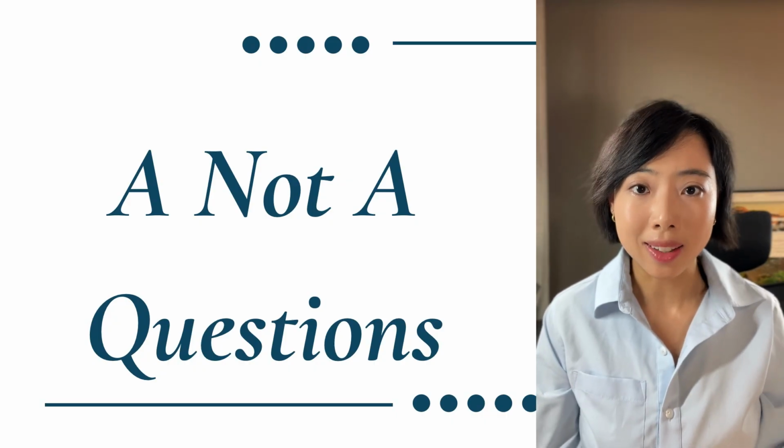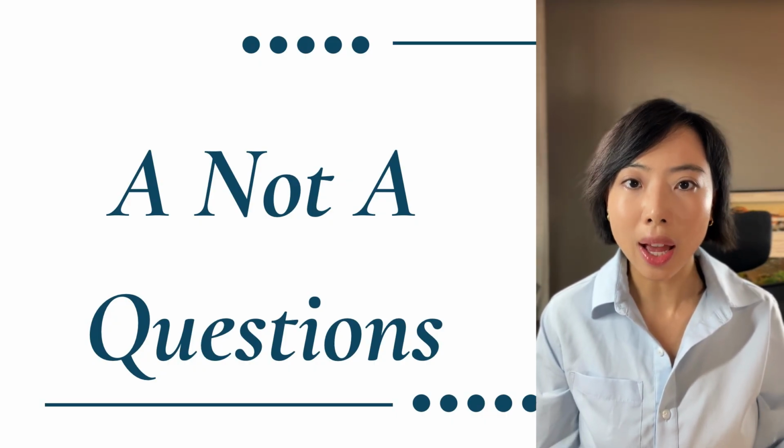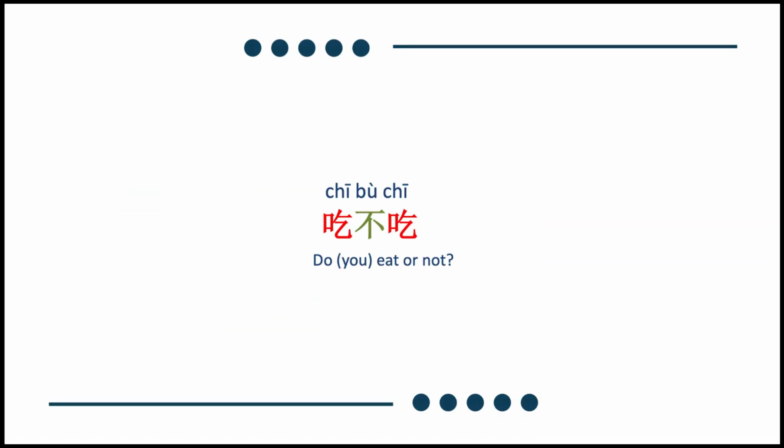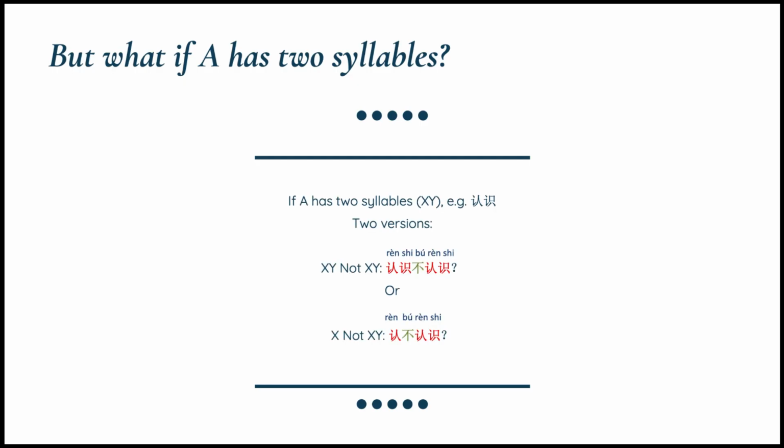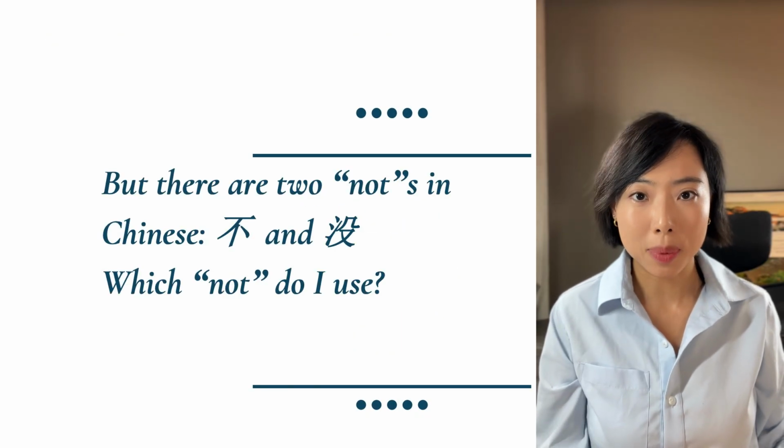Now you get this pattern, you can instantly form hundreds of phrases. 吃不吃，看不看，说没说，看没看，行不行。When A has two syllables, X, Y, you hear two different versions: XY, not XY, or X, not XY. So, if the word is 认识, the two versions are 认识不认识 or 认不认识。